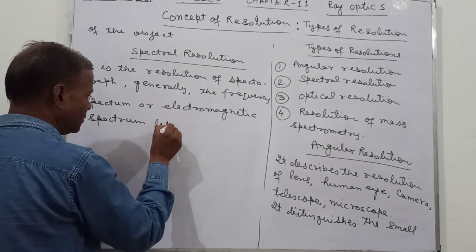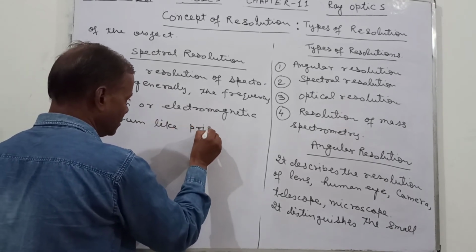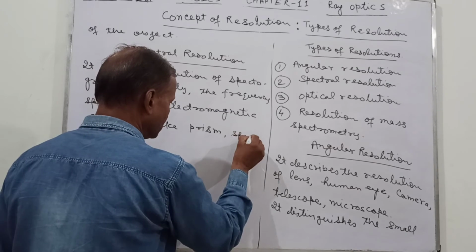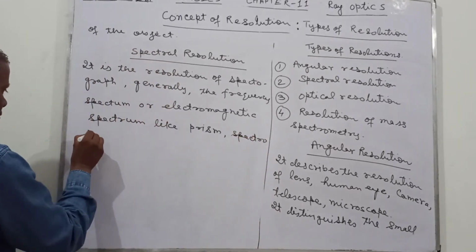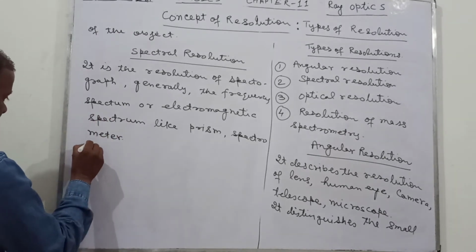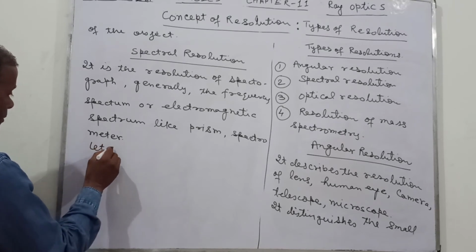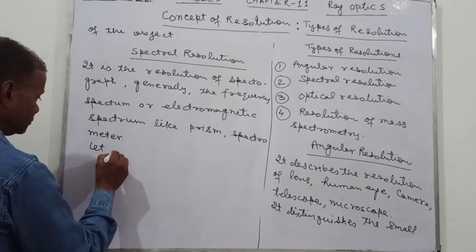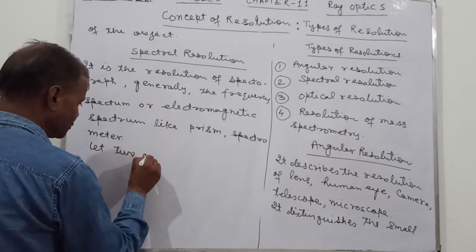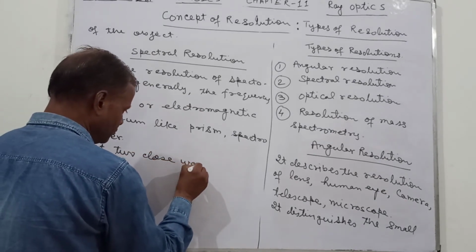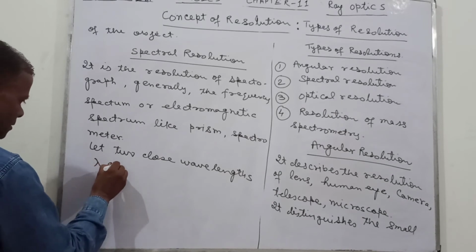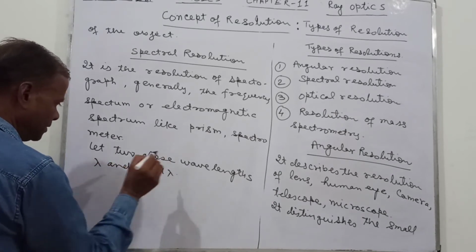Resolution like a prism, spectrometer. So now let's take two close wavelengths, lambda and lambda plus d lambda.